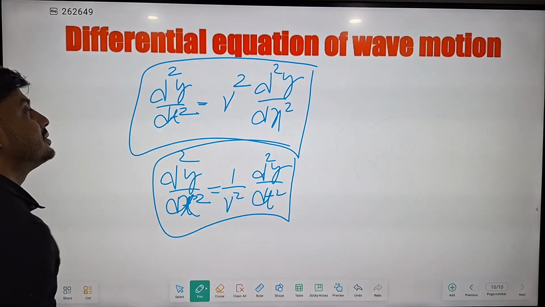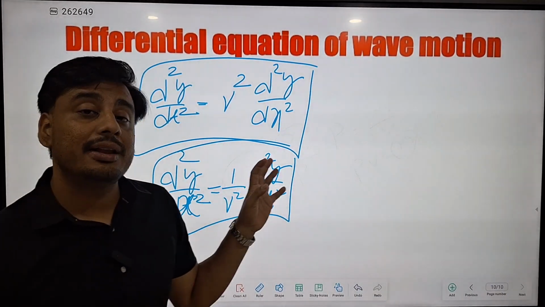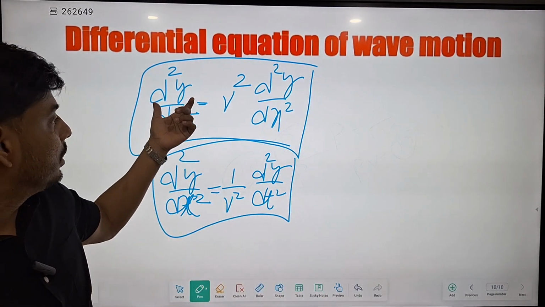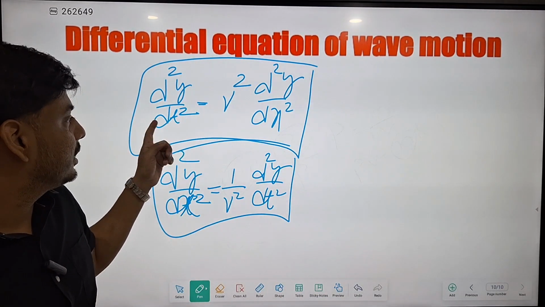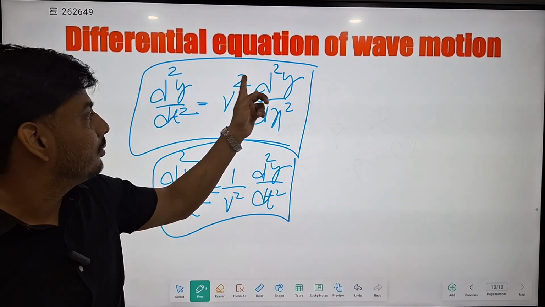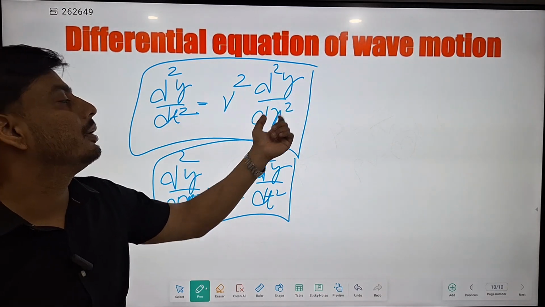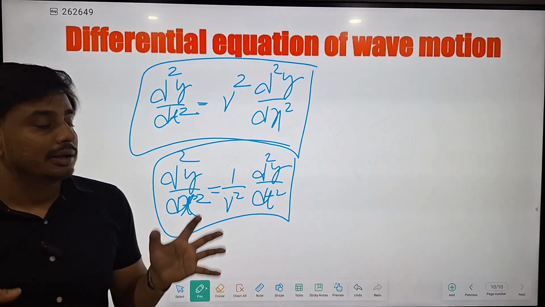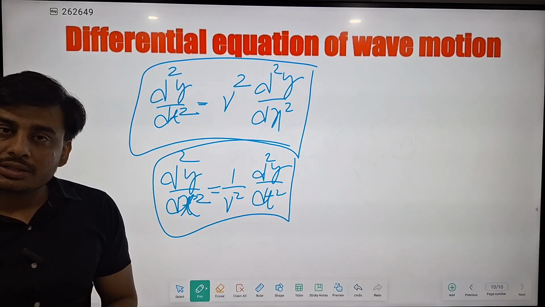So this is known as the differential form of the wave equation, where it states that the double derivative of y, or displacement, with respect to time is equal to velocity square times the double derivative of y with respect to displacement. So if you have any doubt, any question, you can let me know in the comment section.